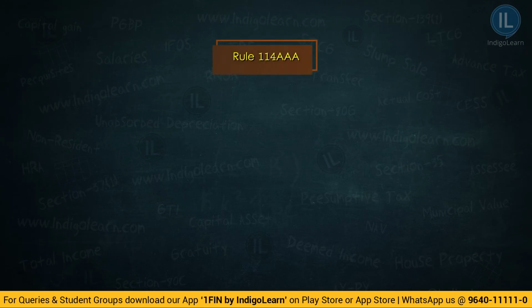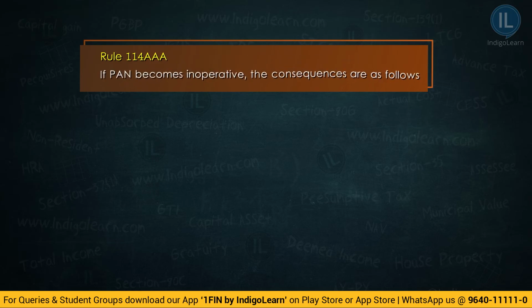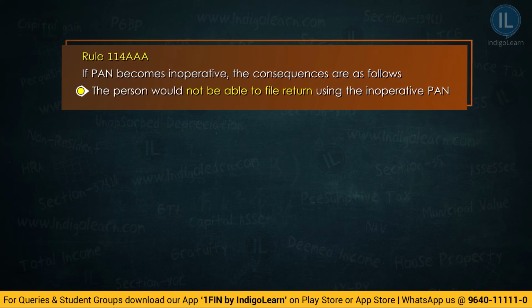Further, there is a rule 114AAA which provides for what happens if PAN becomes inoperative. Why does it become inoperative? If we are not linking Aadhaar with PAN, our PAN number will become inoperative. What are the consequences if the PAN becomes inoperative? The person would not be able to file the return using the inoperative PAN.